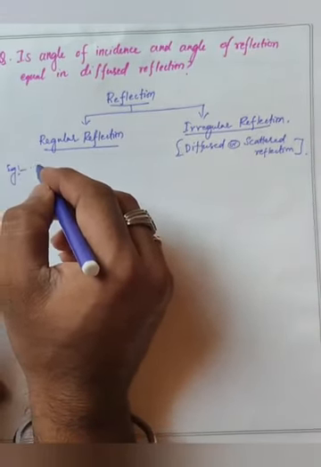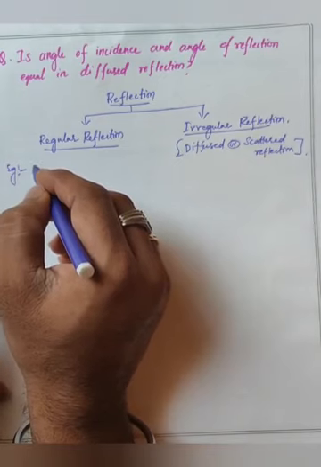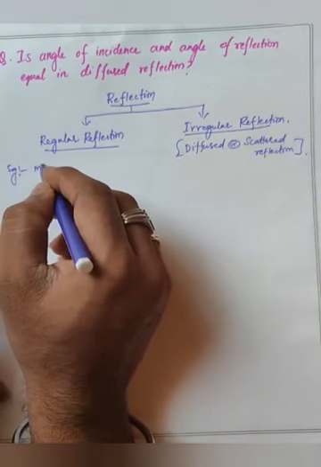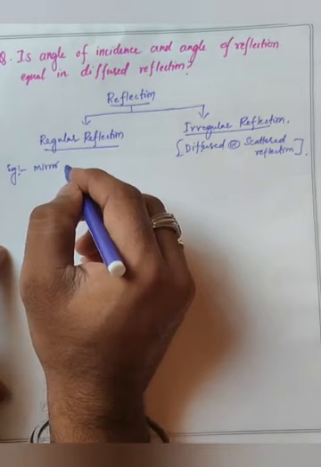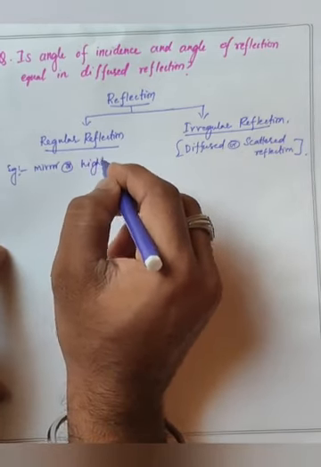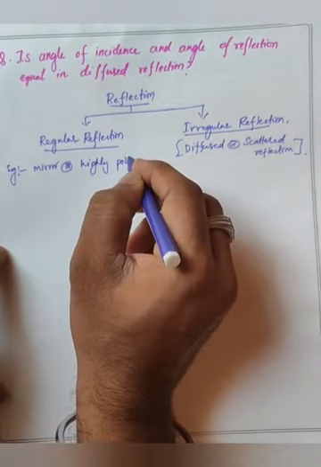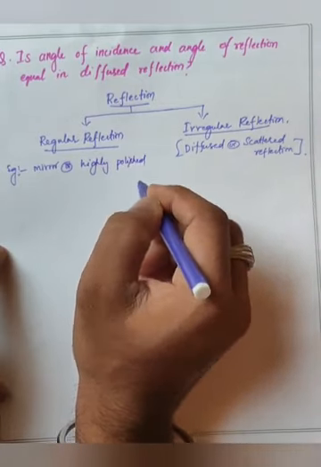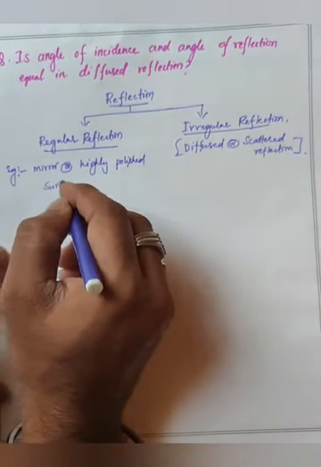Examples for regular reflection is mirror or highly polished surface.